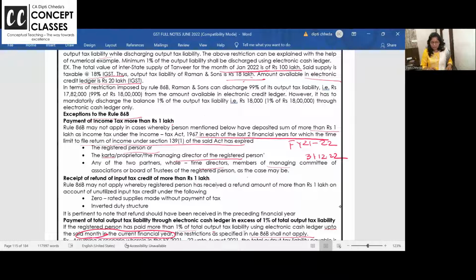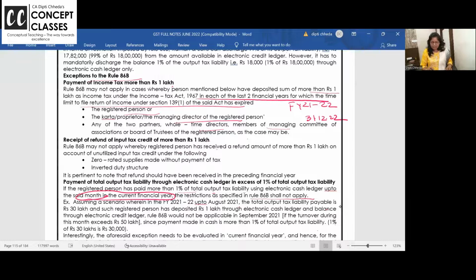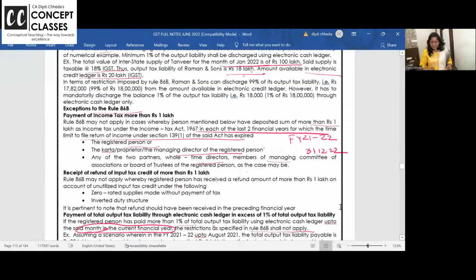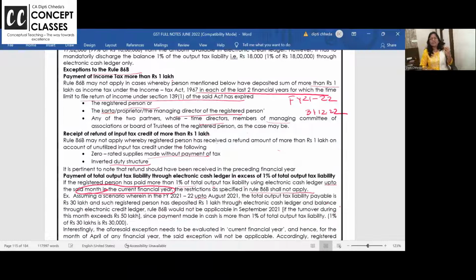Exception to rule is payment of income tax more than 1 lakh, or yes sir, receipt of refund of ITC of more than 1 lakh. Rule 86B may not apply whereby registered person has received the refund. Okay? Yes, this is also a point. One exception: in the last 2 years you have paid 1 lakh income tax. GST refund you have got more than 1 lakh because you are doing zero rated supply or inverted duty structure, that is the same thing.